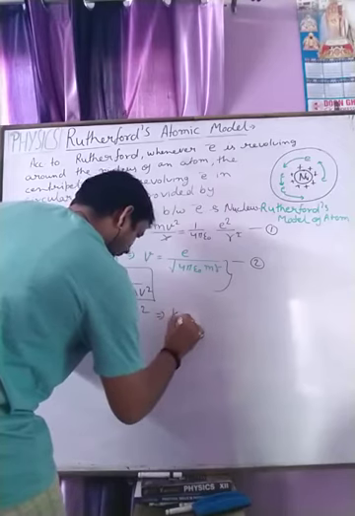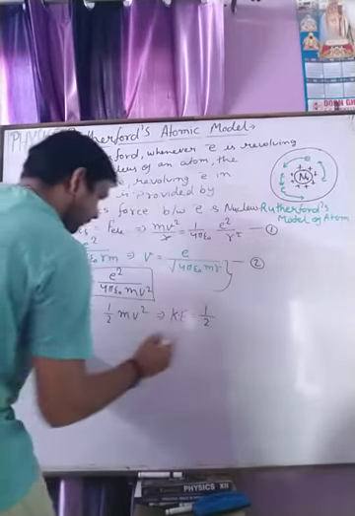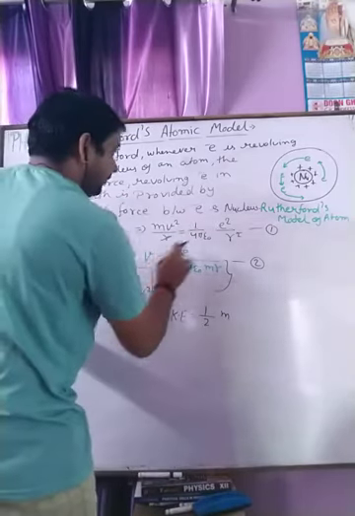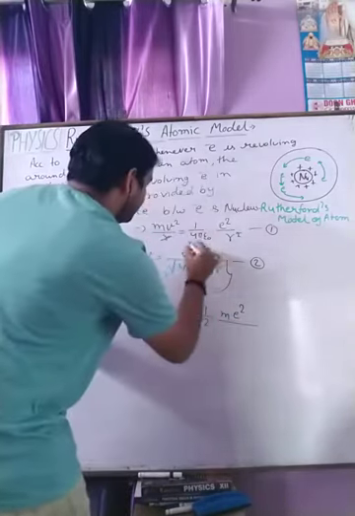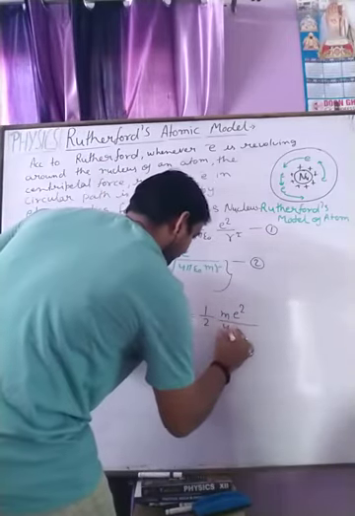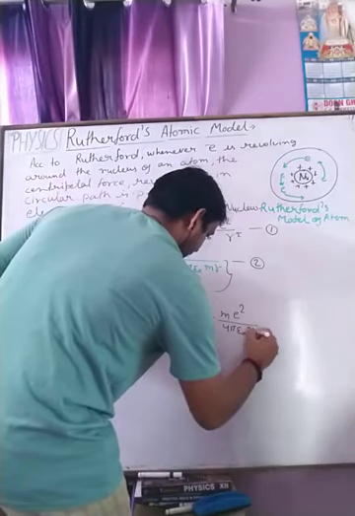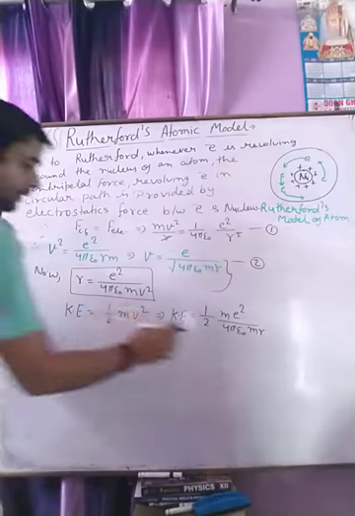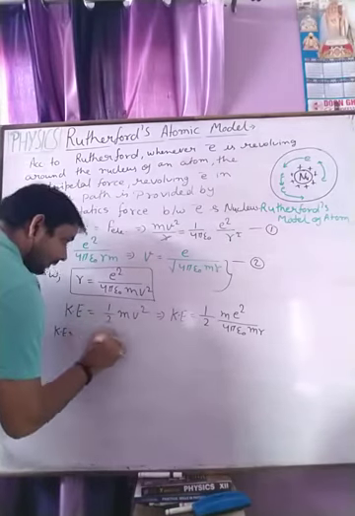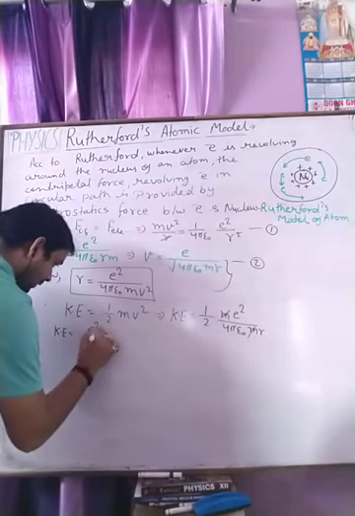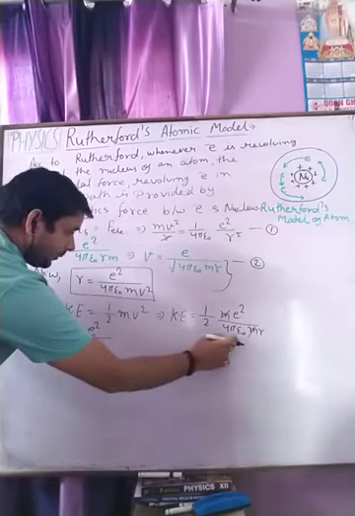So kinetic energy is half m times e square upon 4 pi epsilon naught m r. The m cancels with m, and we get e square upon 8 pi epsilon naught r.